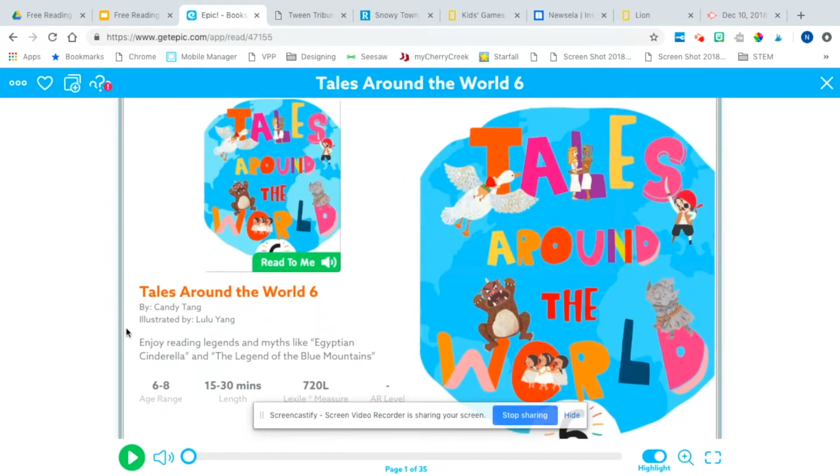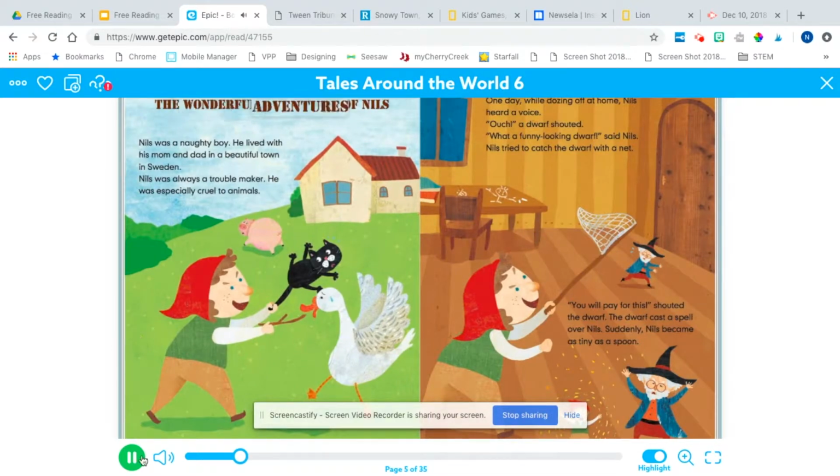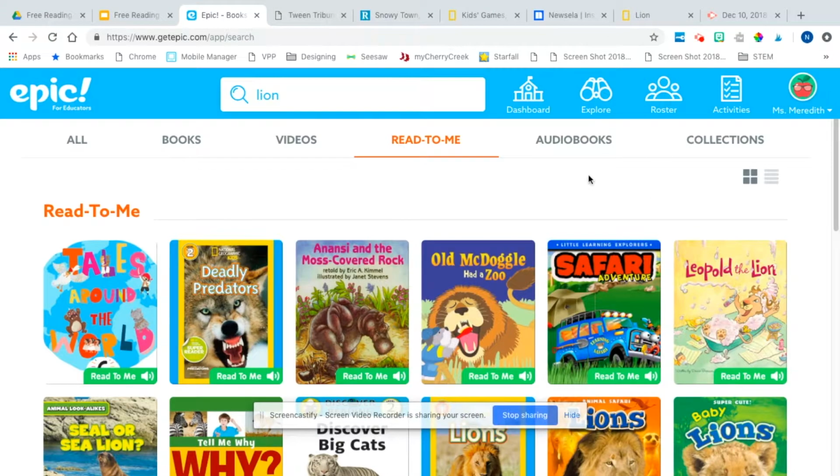Some kids really like it and they really enjoy that. So, The Wonderful Adventures of Niels. Some books will have music like that one. Not all of them will, but it will highlight every word as it reads it. And then you can pause it along the way.